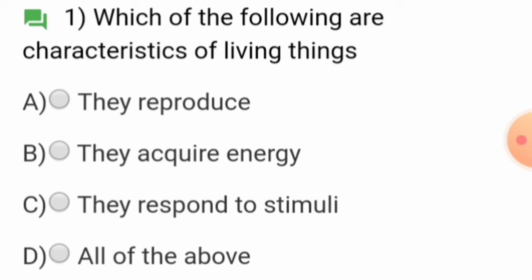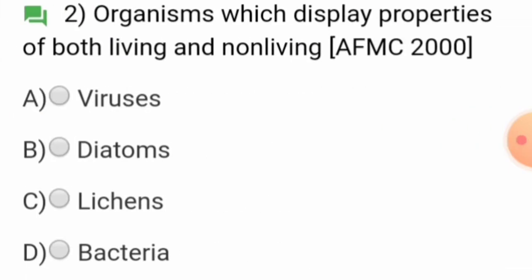So here the answer is all of the above. They reproduce, they acquire energy, they respond to stimuli. Organisms which display properties of both living and non-living. So the answer is virus, because viruses show the properties of living and non-living organisms.